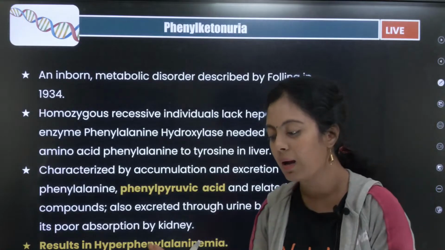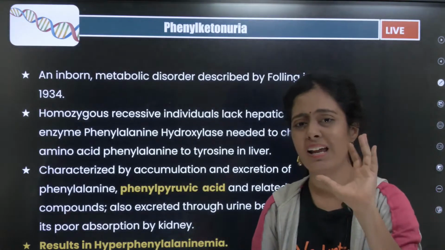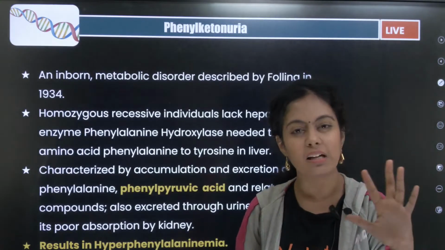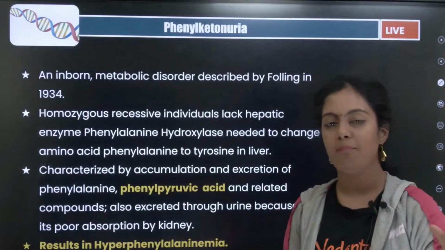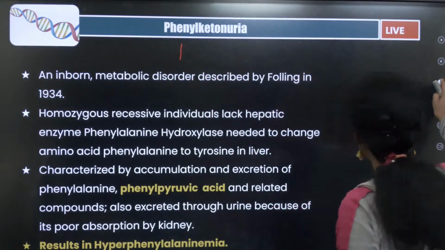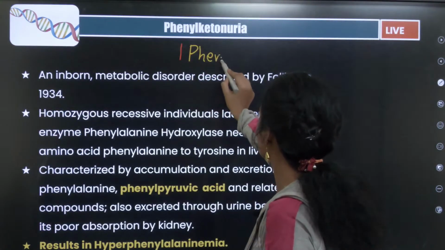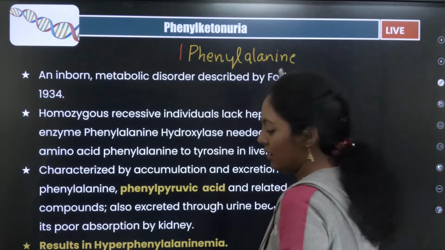இப்போ நாம next பார்க்க போறது phenyl ketonuria. இதை பேஸ் பண்ணியும் நிறைய இது வந்து இதெல்லாம் கிடையாது பசங்களா. There is no cross, nothing. Okay, you just have to remember the enzymes and what is actually happening. Okay, so what is this phenylalanine? முதல்ல நான் ஒரு எழுதுறேன். Let me see how many of you will know what is this. Can anyone tell me what is phenylalanine?